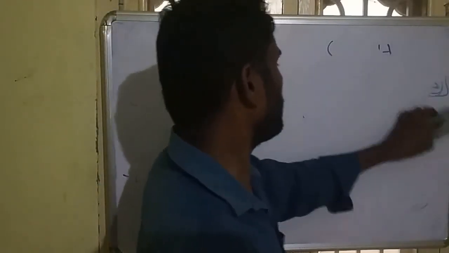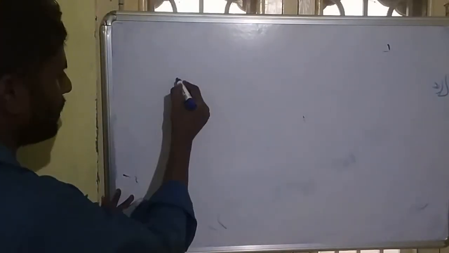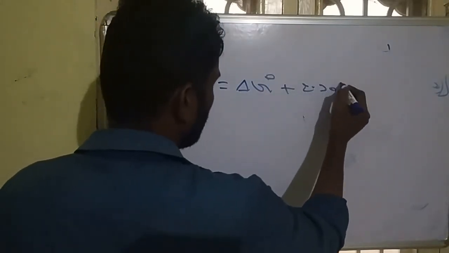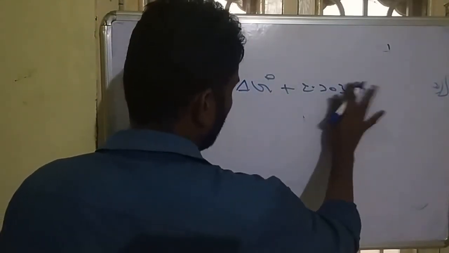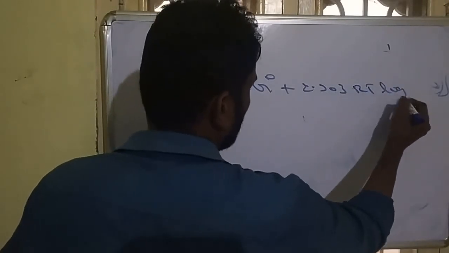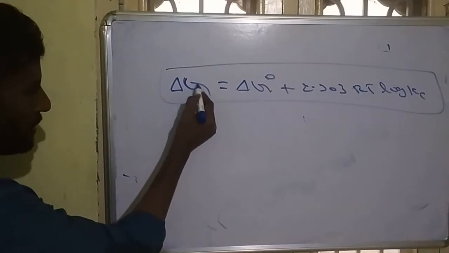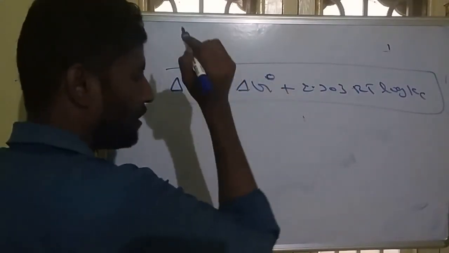So just practice all this. Some important formulas are also there. Delta G is equal to delta G naught plus 2.303 RT log Kc. So this is an important formula. Delta G is the Gibbs energy. Delta G naught is also Gibbs energy.